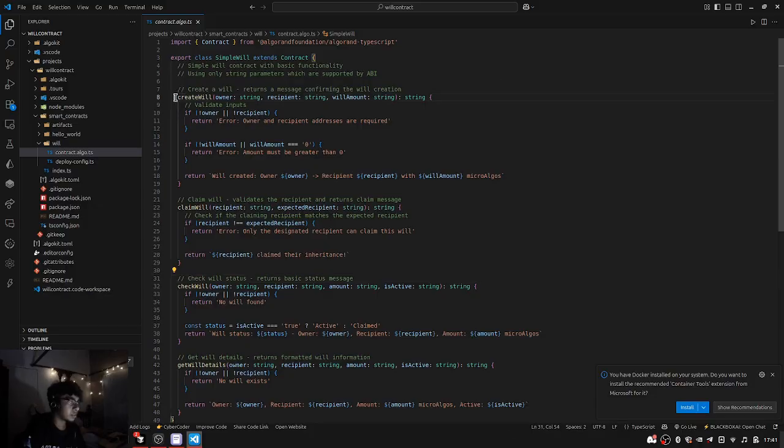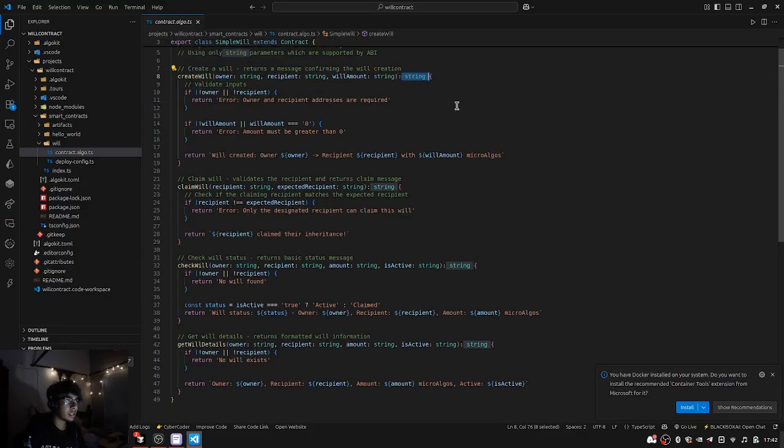Here the user comes, the owner creates a will. Here we initialize the owner public address as owner, then we accept the recipient address, then the string as a will amount. And this also returns a string. It checks whether the parameters are right or incorrect. After checking whether the parameters are passed as right inputs, we again check whether the will amount equals 0 or not, or whether no will amount was passed to the function. And if it's passed, we make sure the will is being created over here.